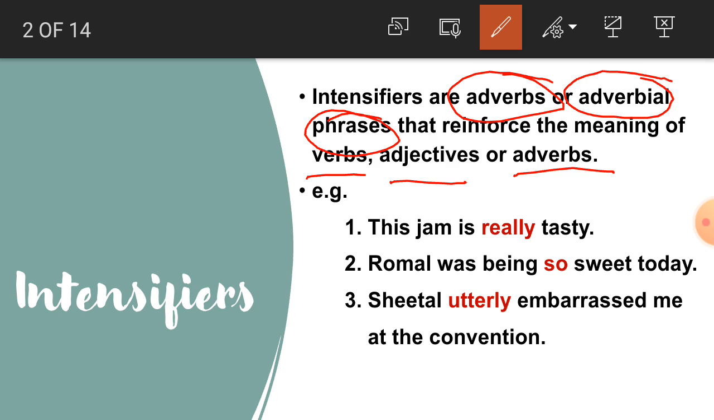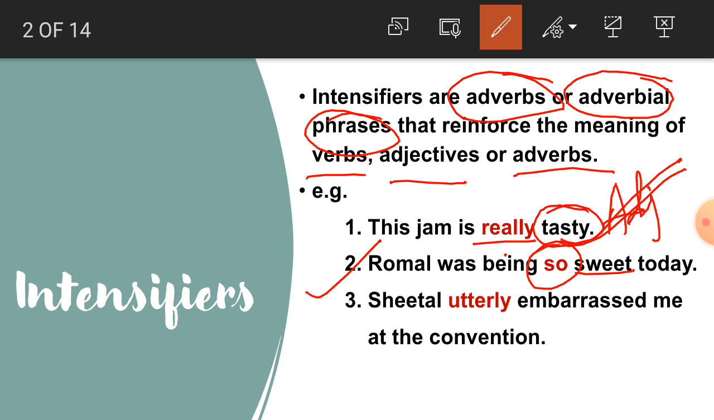For example, students, this jam is really tasty. So here tasty is what? Adjective. And here really is what? Really is an intensifier, because really reinforces the meaning of an adjective, that is tasty. Number 2, students, Romal was being so sweet today. Again here, sweet is what? Adjective. And so reinforces the meaning of an adjective, that is sweet.